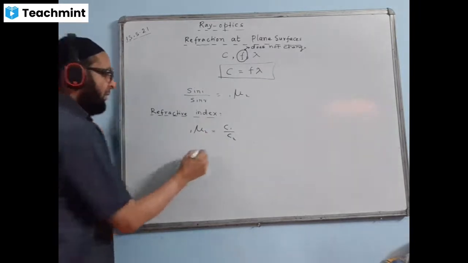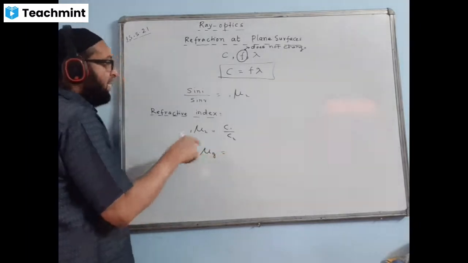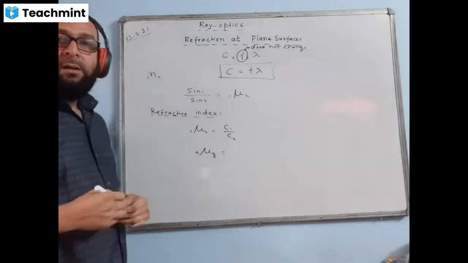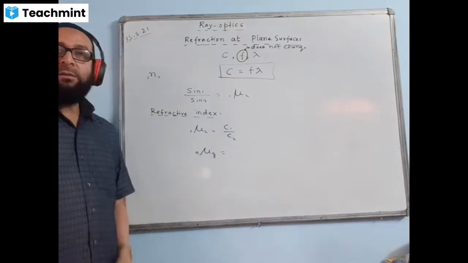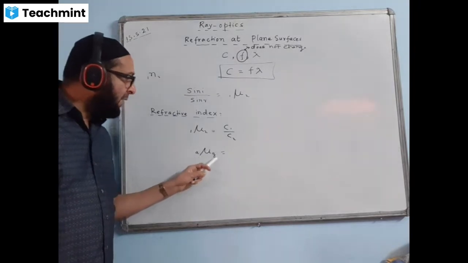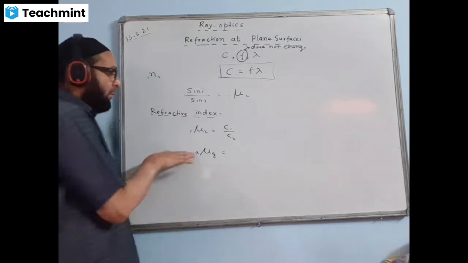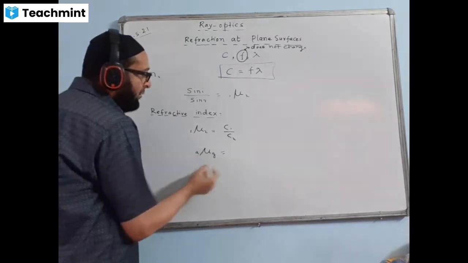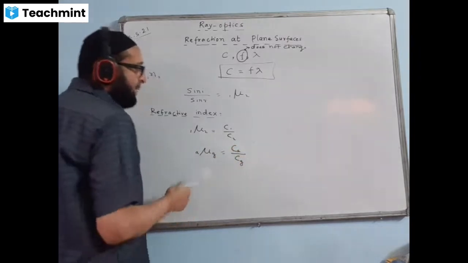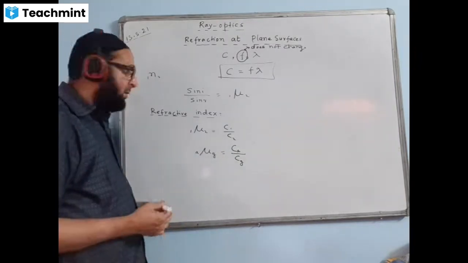Now, refractive index of glass with respect to air, we write like this, either with mu or with n. We can write n also, like 1 and 2, with the same thing. Either mu or n can be used for denoting the refractive index. So how do we read this? We read this way: refractive index of glass with respect to air. In this case, the ray of light is traveling from air to glass. If you have to write the formula of this in terms of the speed, we write Ca by Cg, that is the speed of light in air upon the speed of light in glass. We'll be writing in this manner.